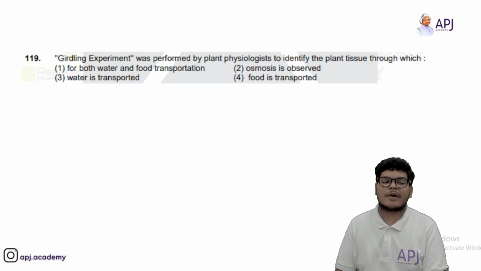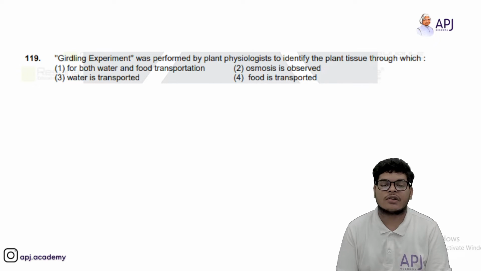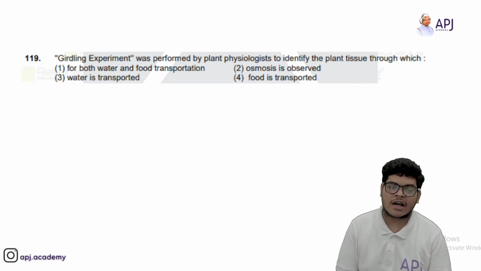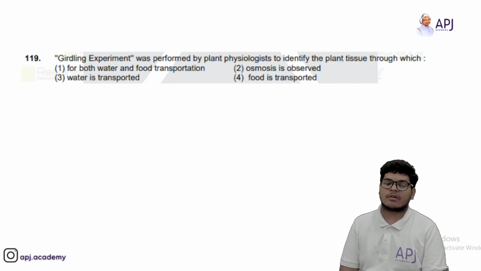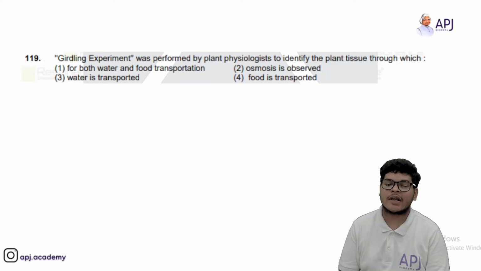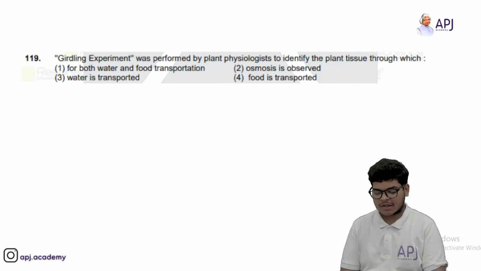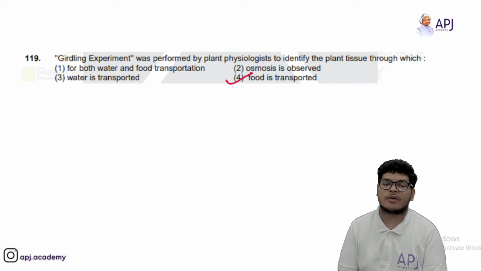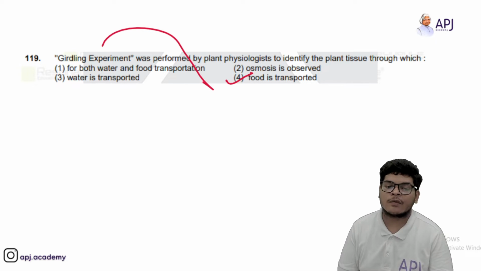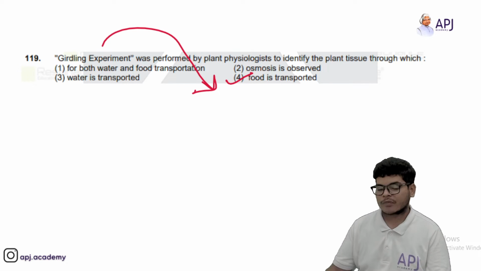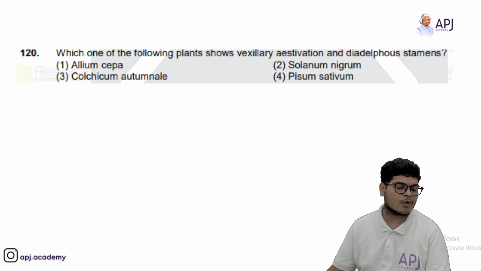Then girdling experiment was performed by plant physiologists to identify the plant tissue through which transport occurs. Options are for both water and food transportation. Water is transported, osmosis is observed, and food is transported. So your answer should be food is transported, because girdling experiment is for food translocation. Okay. So 119 ka fourth answer.